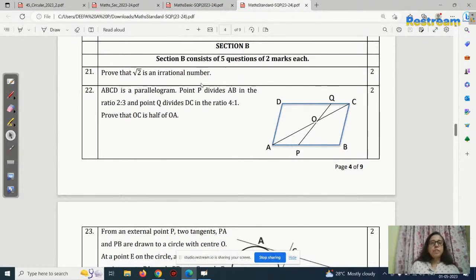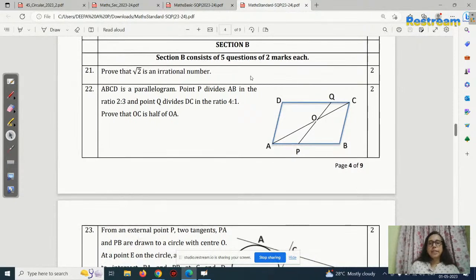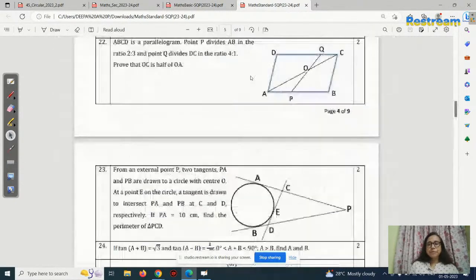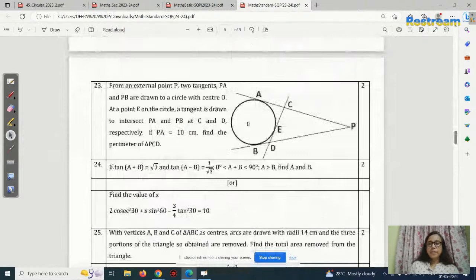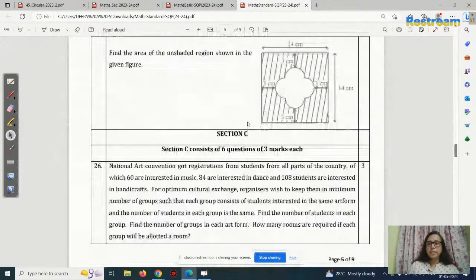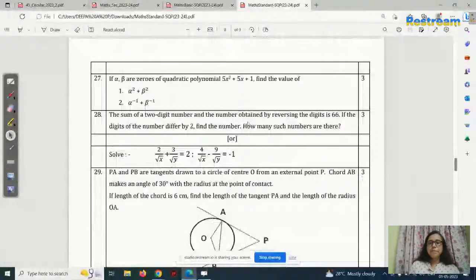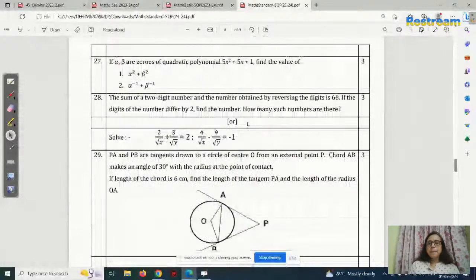Irrational number proof. Okay, you know that I have taken from the last class, root 5 is an irrational number. If you want, you can see that previous video and check how we can prove that root 2 is an irrational number. This is from the first chapter, real numbers. Now what else are we given? Any other question from this chapter?